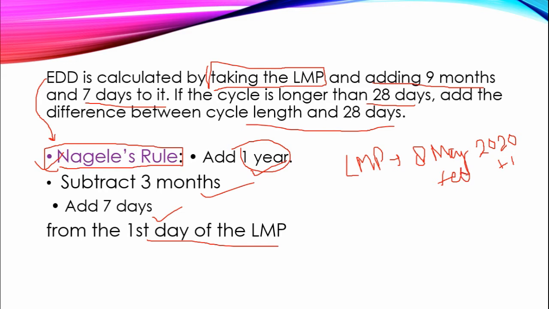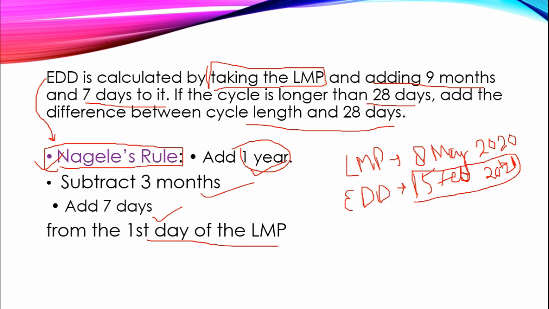Okay, this will become 2021, and this is Feb, and we will add 7 days to it, which will be 15. Okay, which will be 15. So this 15 Feb 2021 will be the woman's EDT.